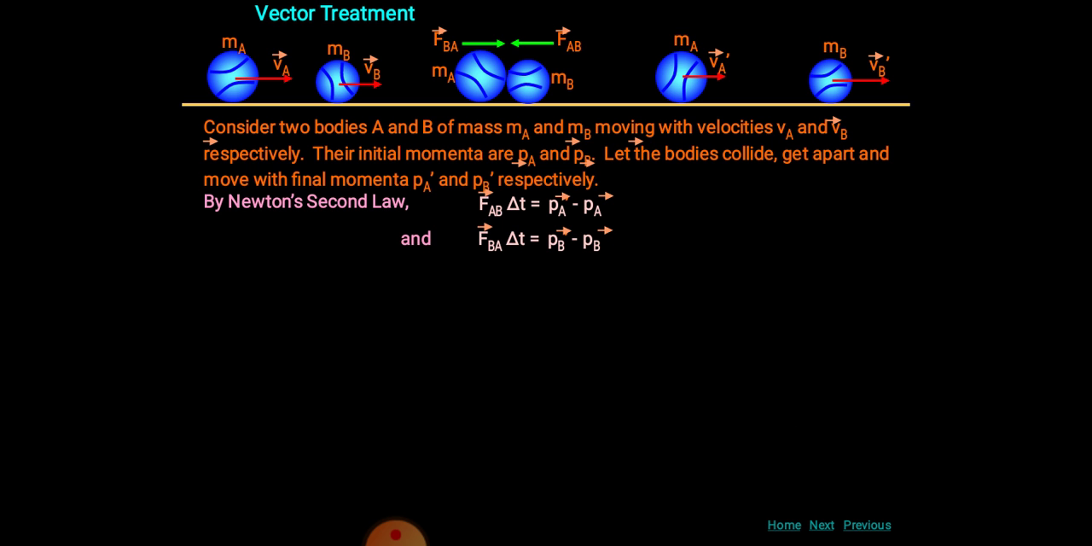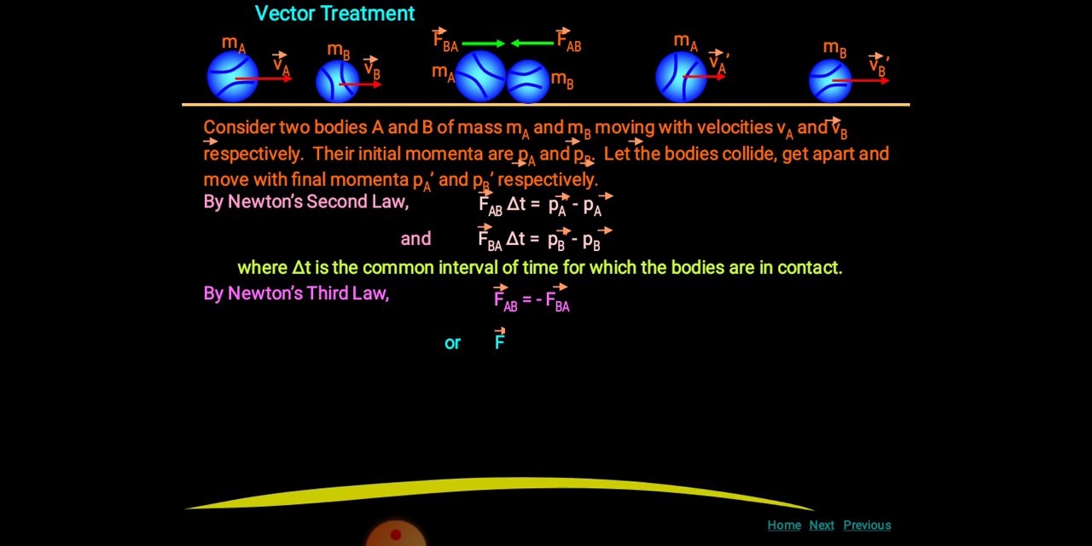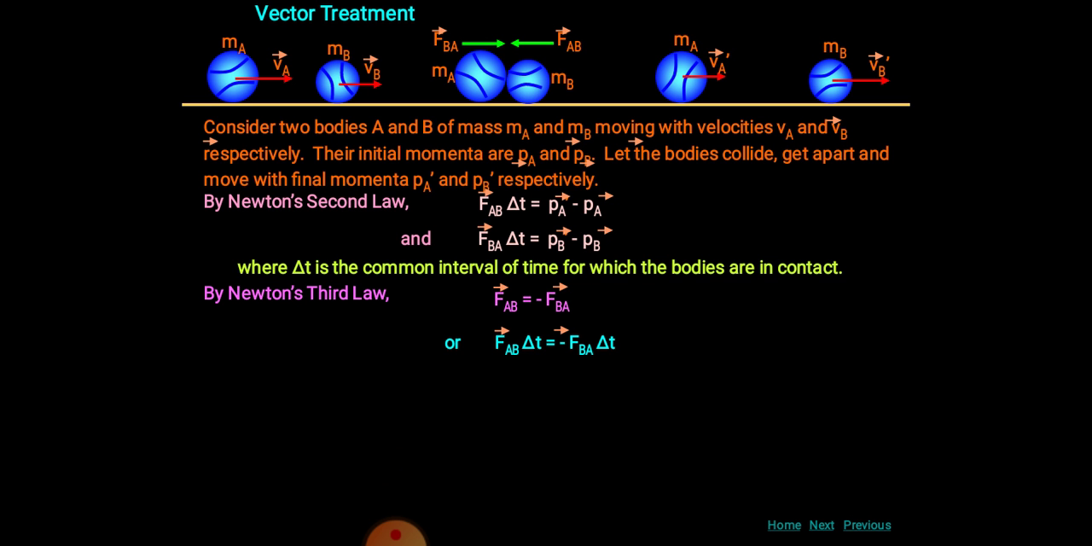Now we can use Newton's third law of motion, that is, for every action there is an equal and opposite reaction. Observe it. We can take FAB is equal to minus of FBA. We have already studied this formula. Now we can write the equation like that also: FAB into delta t is equal to minus of FBA into delta t. Delta t may be cancelled, and we will get the same: FAB is equal to minus of FBA.